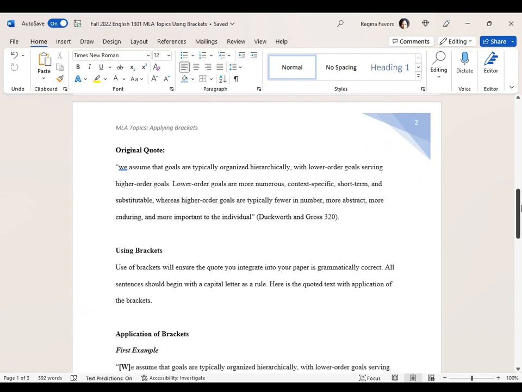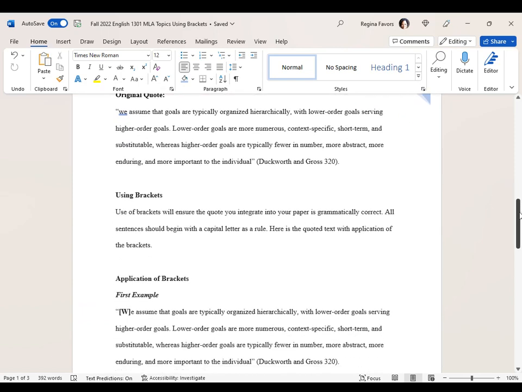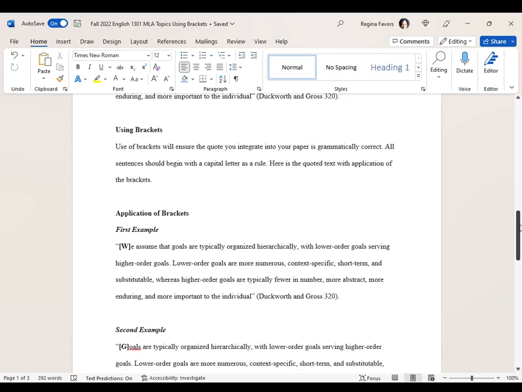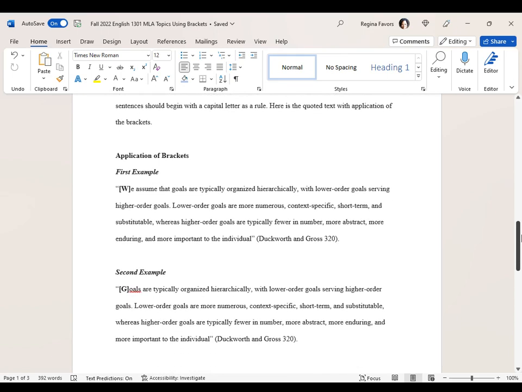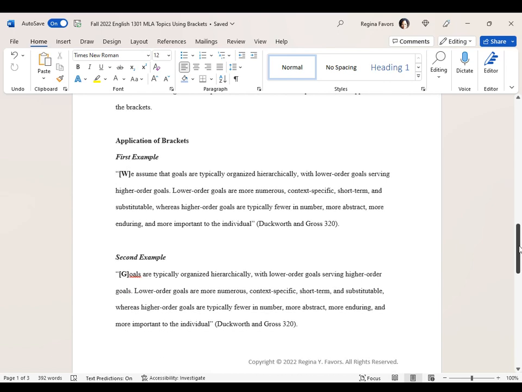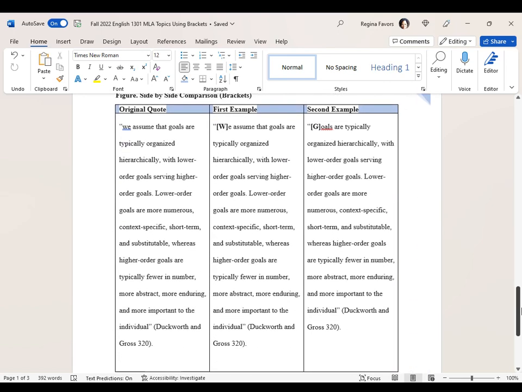And then we apply brackets to make sure that the sentence is grammatically correct. It depends on where we want to start in the quoted material, whether or not we add brackets to a particular word or letter. And then we have this example here.